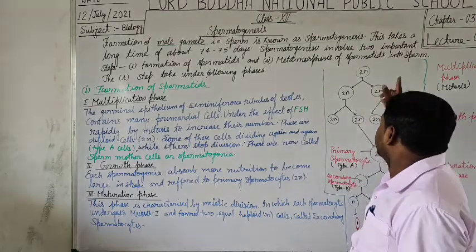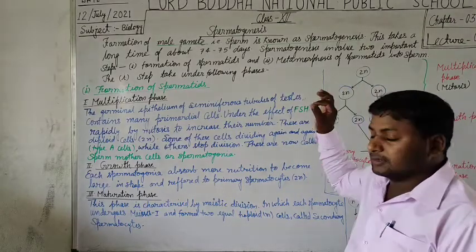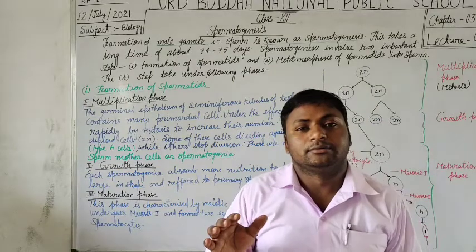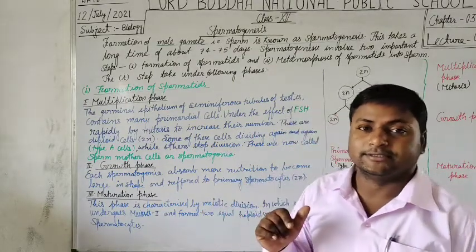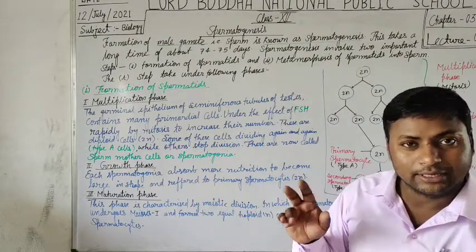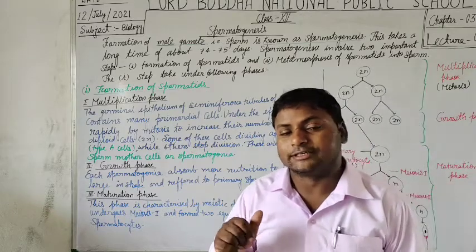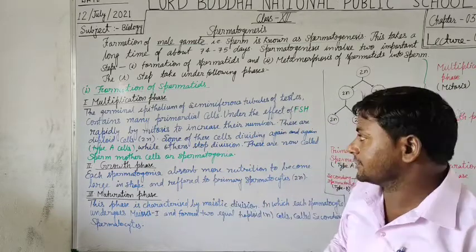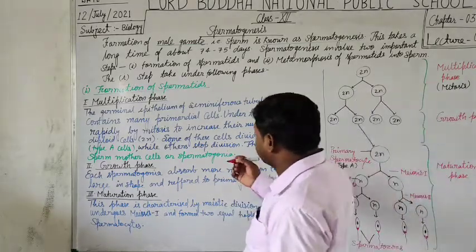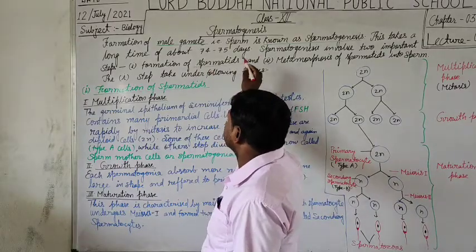Students, the process of spermatogenesis involves mainly two steps. The first one is the formation of spermatids.